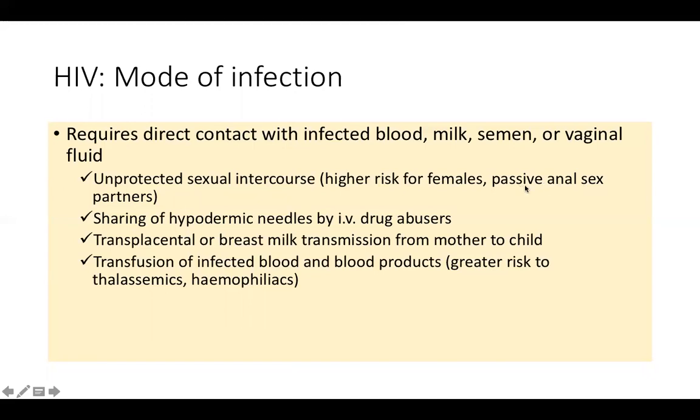That is also the passive partners are more, because again the same funda, that the secretion will be present for a larger amount in their reproductive tract. Sharing of hypodermic needles by IV drug abusers, transplacental or breast milk transmission, transfusion of infected blood and blood products. So thalassemics and hemophiliacs who receive recurrent blood transfusion are at the highest risk.